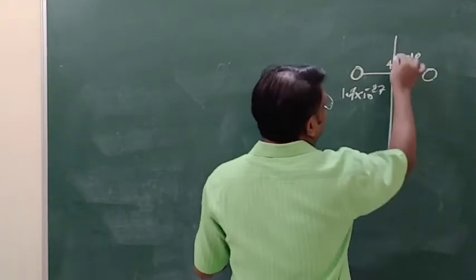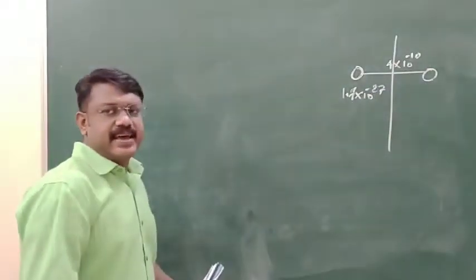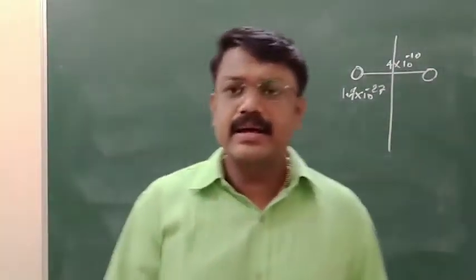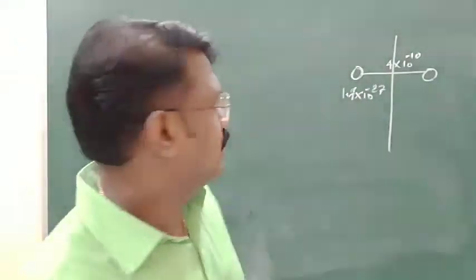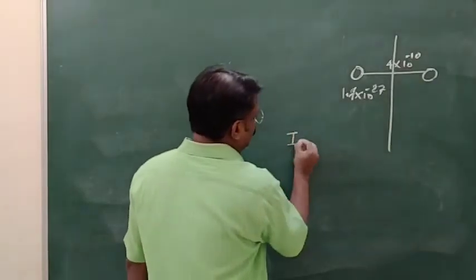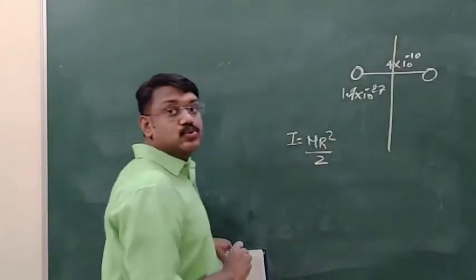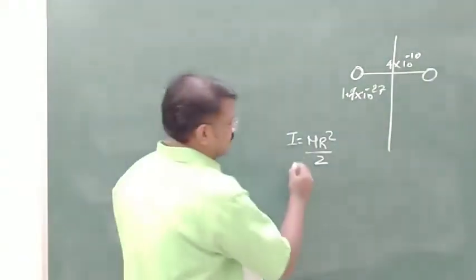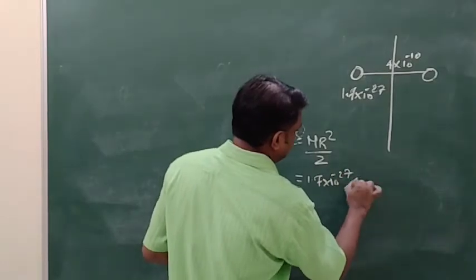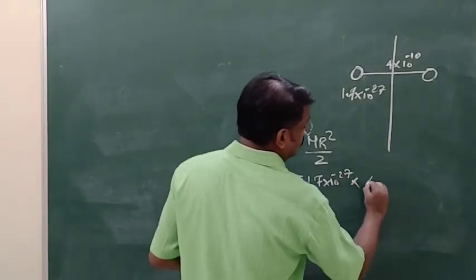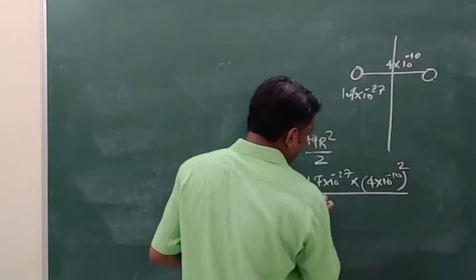It is rotating about an axis passing through the center, just like a linear rod rotating about an axis perpendicular to its length. So I is equal to mr square divided by 2. What is m here? 1.7 into 10 to the power minus 27 multiplied by r square, 4 into 10 to the power minus 10 square, divided by 2.